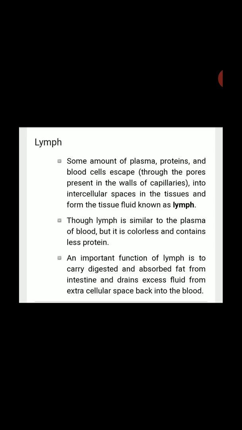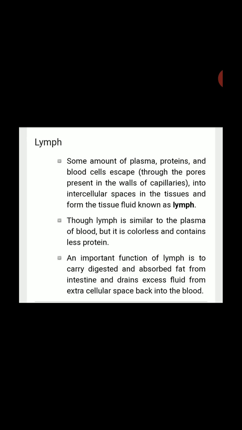Now we have learnt about blood. One more term is there, that is lymph. So what is lymph? Some amount of plasma, proteins and blood cells escape into the intercellular spaces in the tissues. How do these escape? They escape through the pores which are present in the walls of the capillaries. They come out and collect in the intercellular spaces in the tissue, and there they form the tissue fluid which is called the lymph.